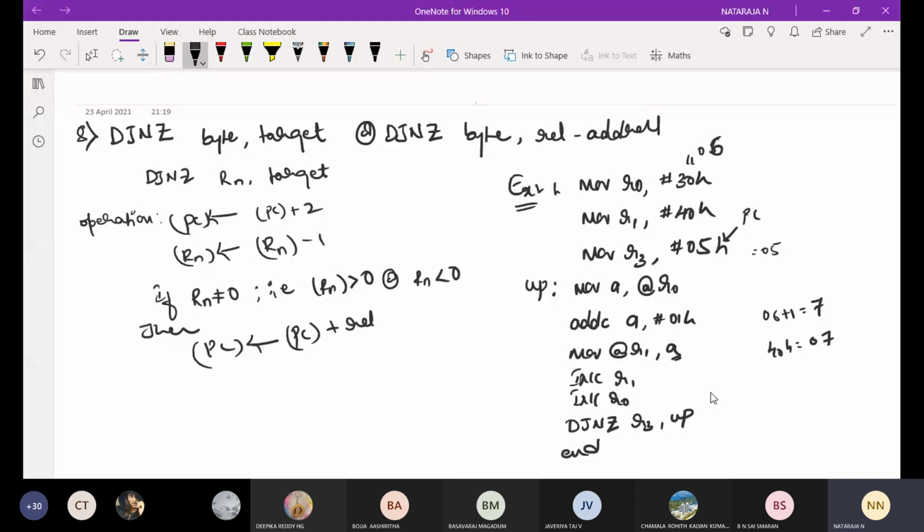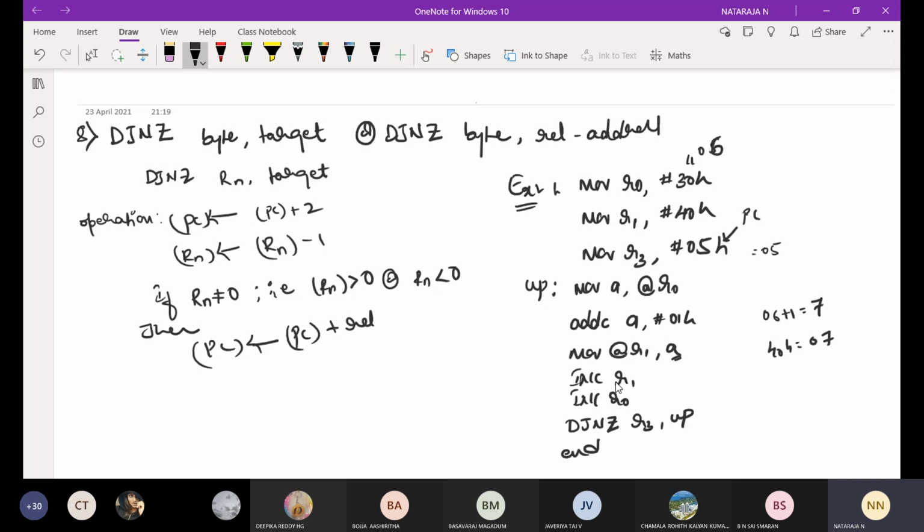Now across here R1 will be 41H. I'm going to increment R1 and R0 will be 31H. Next, decrement, jump if not equal to 0. Compare: R3 will be 0.5. It is not equal to 0, so it will jump up. Coming to here.